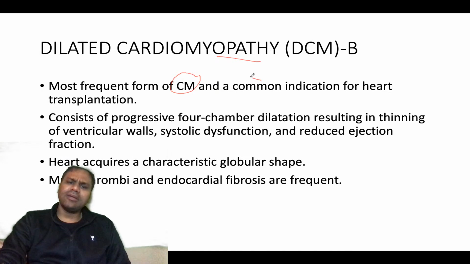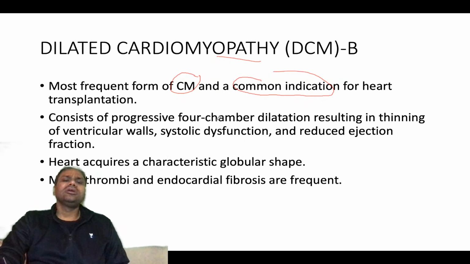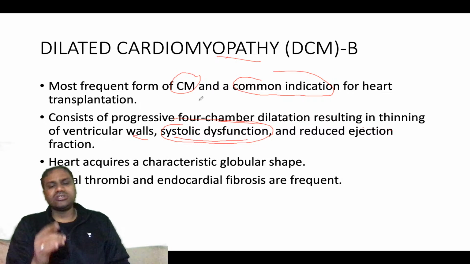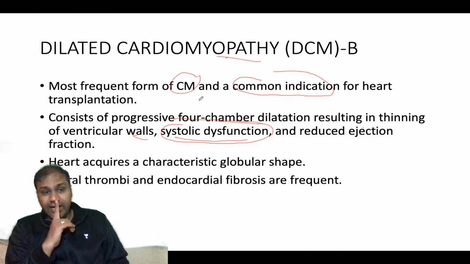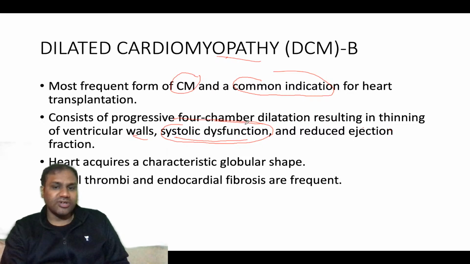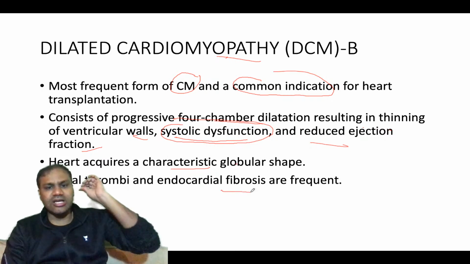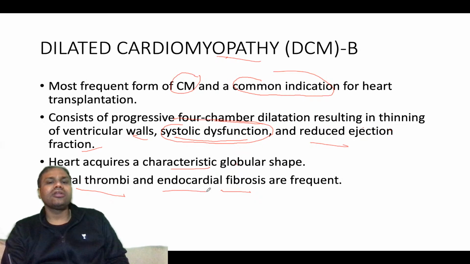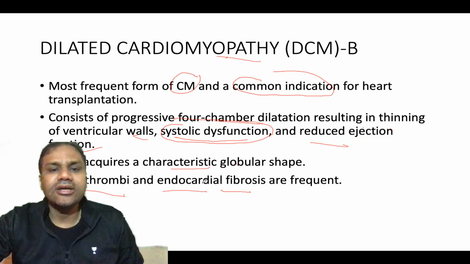And remember, dilated cardiomyopathy is a very common indication for heart transplantation. There will be dilation of all four chambers, which will result in thinning of the ventricular walls. Dilated cardiomyopathy is a systolic dysfunction, that also you need to remember, and there is reduced ejection fraction. The heart acquires a characteristic globular shape. Mural thrombi and endocardial fibrosis are frequent, and can be seen in dilated cardiomyopathy.